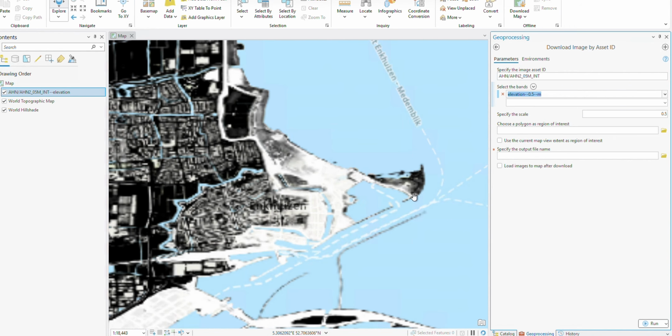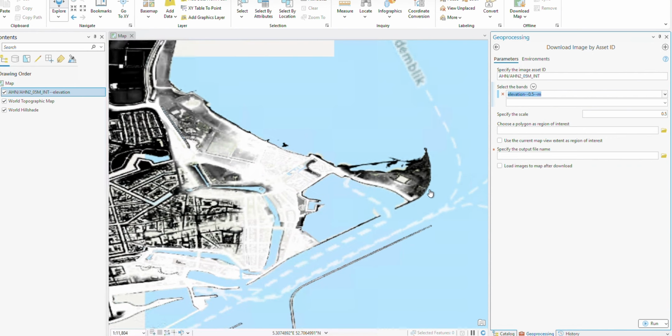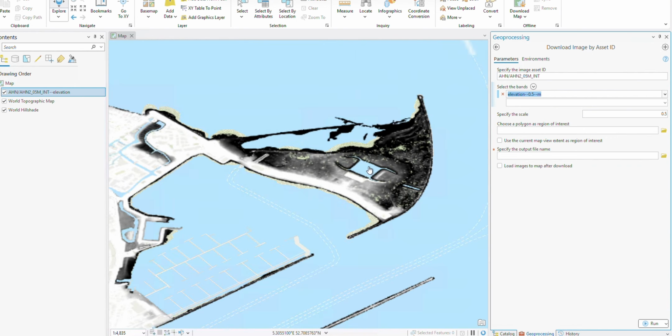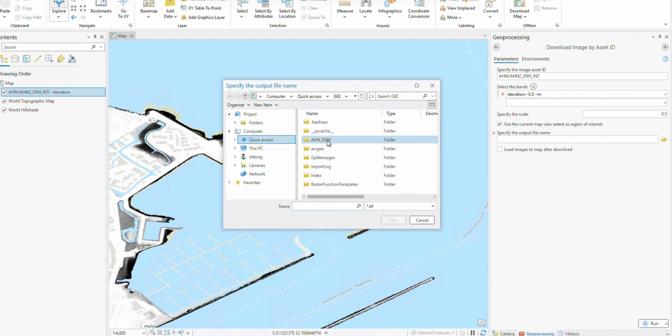For example, I'm interested in this place. Then I can use this current map, and then you can specify the output file. The output file is going to be a GeoTIFF. You can specify a folder and save it.